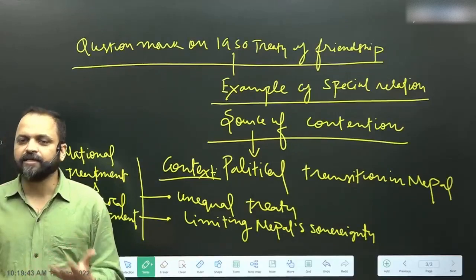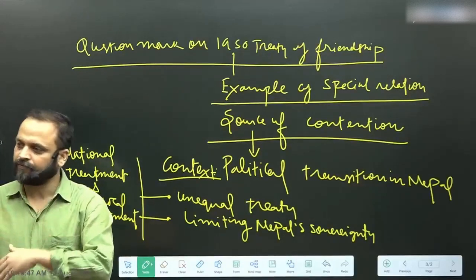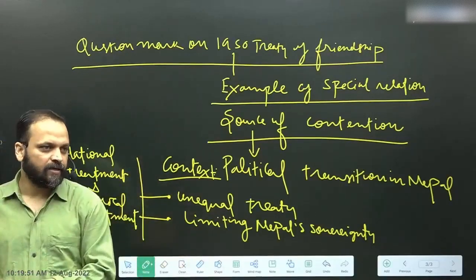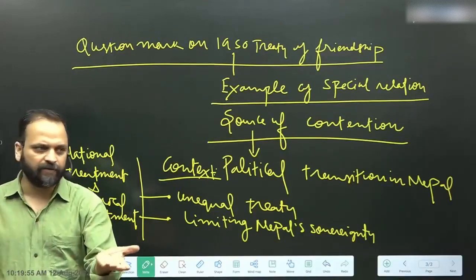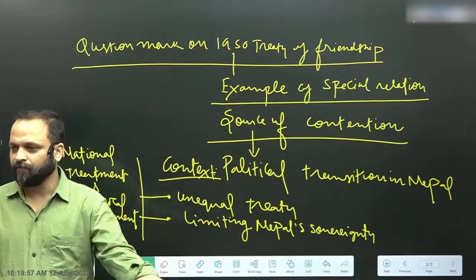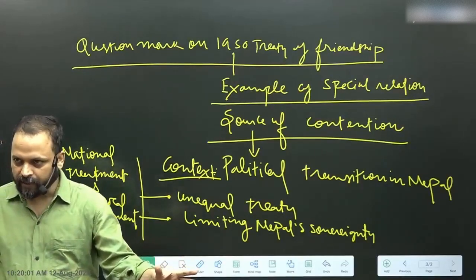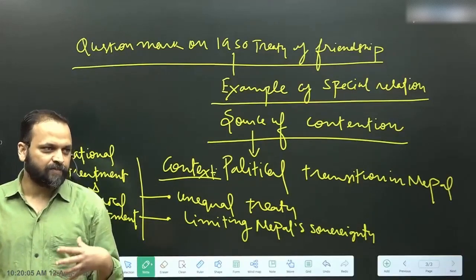So that is national treatment. That nationals of both sides would be treated as though they are nationals of that particular country. Indians in Nepal, Nepalese in India. Right? Reciprocal treatment. If favorable treatment is given by one country, another country would also reciprocate. Right? So that's why special people to people ties.